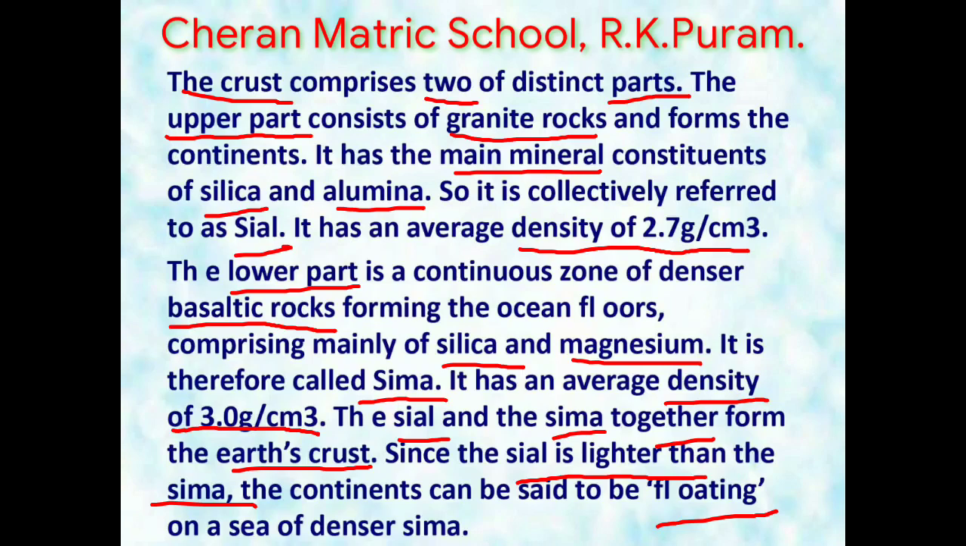Next, the lower part. The lower part is formed of basaltic rocks. The main minerals in the lower part are silica and magnesium, SiMa, collectively known as Sima. The density of Sima is 3.0 gram per centimeter cube. Sial and Sima joined together form the Earth's crust. Sial is lighter than the Sima, so it can float on the sea.